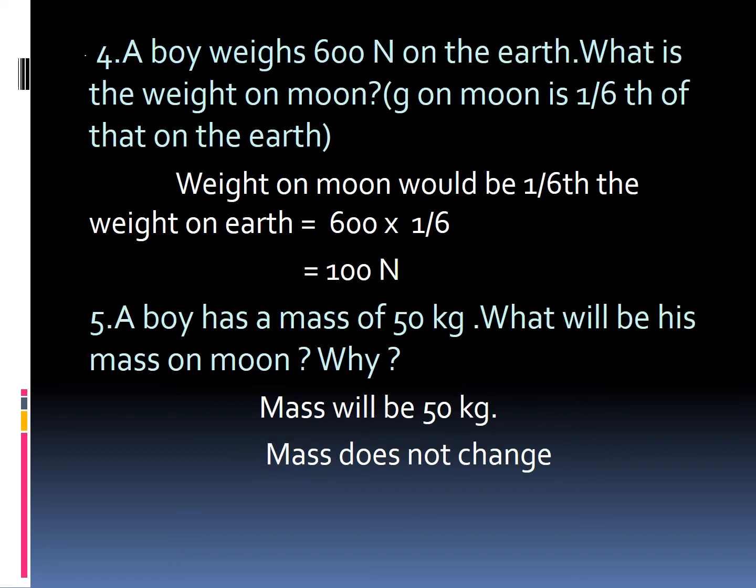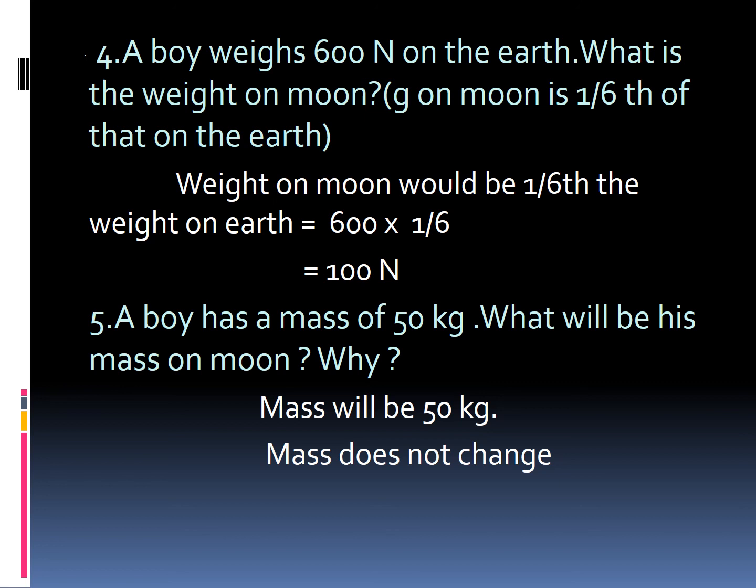Problem, okay? Read the fourth sum. A boy weighs 600 Newton on the earth. In earth his weight is 600 Newton. And what is his weight on the moon? We are going to check the weight on the moon. They have given a note in the bracket: gravity on the moon is 1/6 of that of the earth. So, how will you find the weight on the moon?